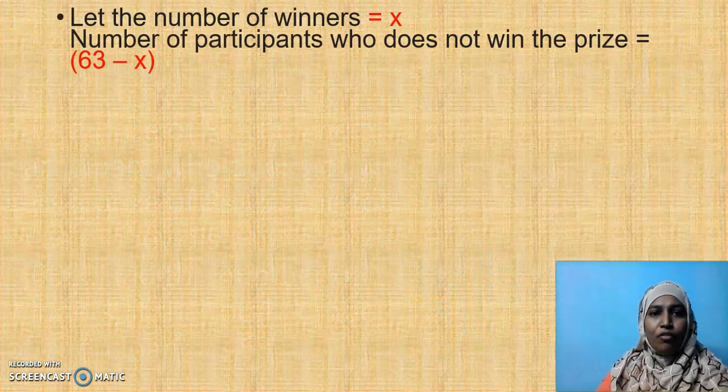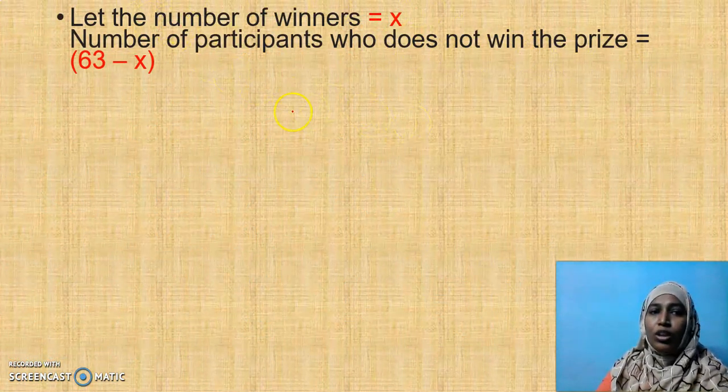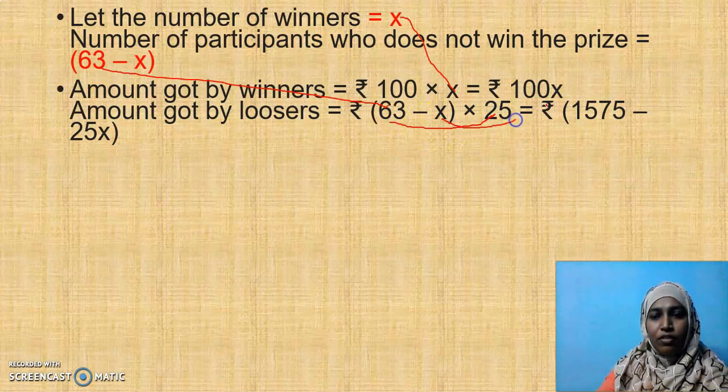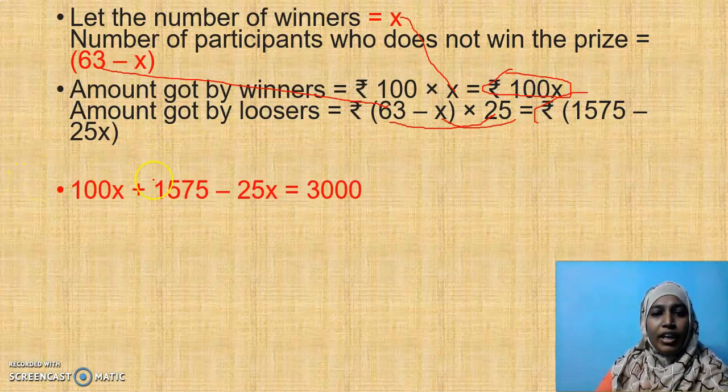So totally how much amount are they spending? Yes, this is the equation. Now let's see step by step. Let the number of winners be X and those participants who did not win be 63 minus X. Then the amount got by the winners is X multiplied with 100. Then 63 minus X with 25. If I multiply with 25, I have to multiply 63 into 25 and X into 25. I get two terms, 1575 minus 25X. To find the total amount spent, I have to add this and this fully. So if I add, I get rupees 3000.